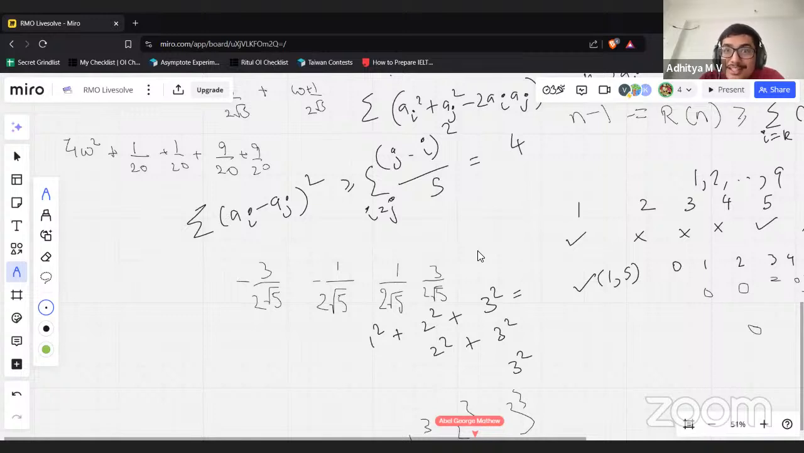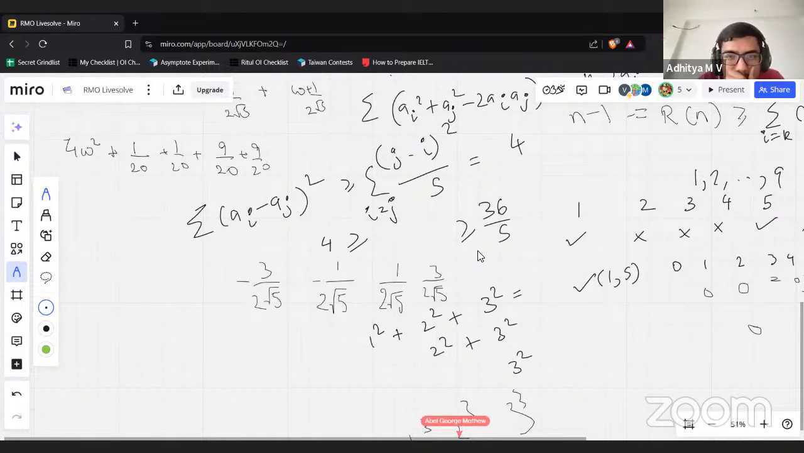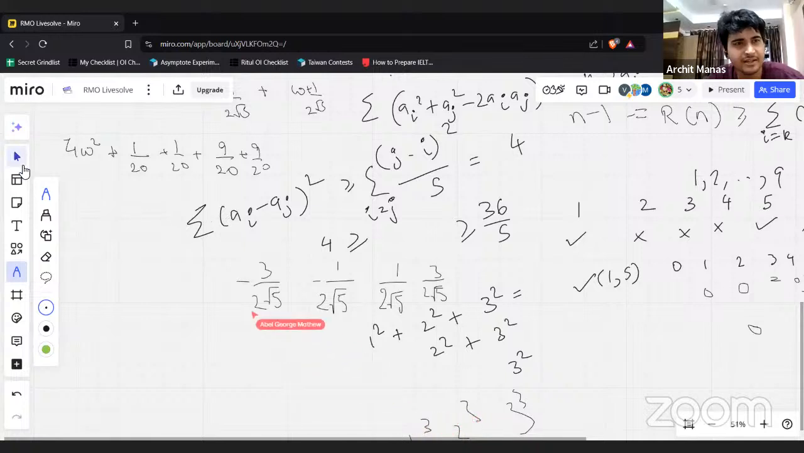That's a famous identity, and it works. What is 1 cube plus 2 cube plus 3 cube? 36, right? So it is at least 36 by 5. But on this side, it's at most 4, so we're done. Wait, that's a very crude bound. I'm pretty sure the bounds are not tight at all.